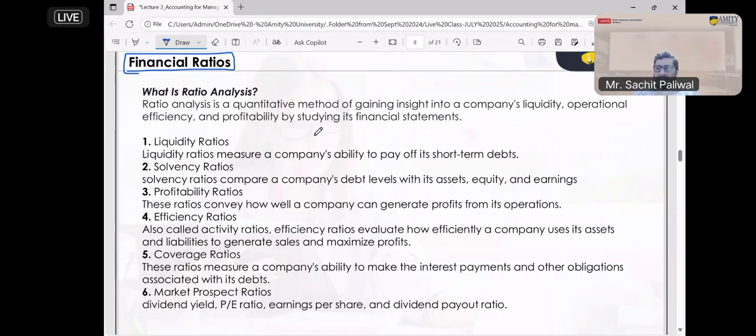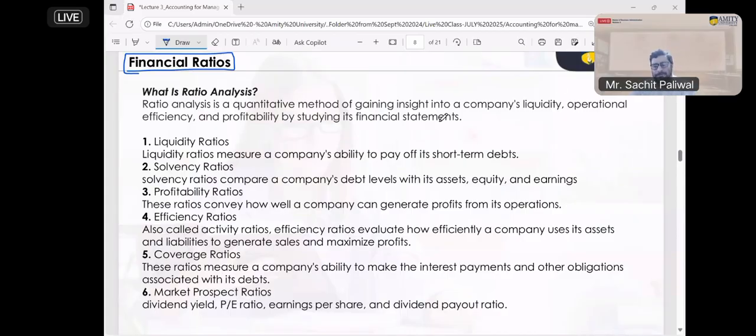So what exactly are we doing in financial ratio? We are checking the relationship between two or more variables. How these items are interconnected, how they are related to each other, we are going to identify through the ratio. And this will help you to identify the real performance of the company. What is the real position, real performance, real situation of the company? You can identify it through the ratios.